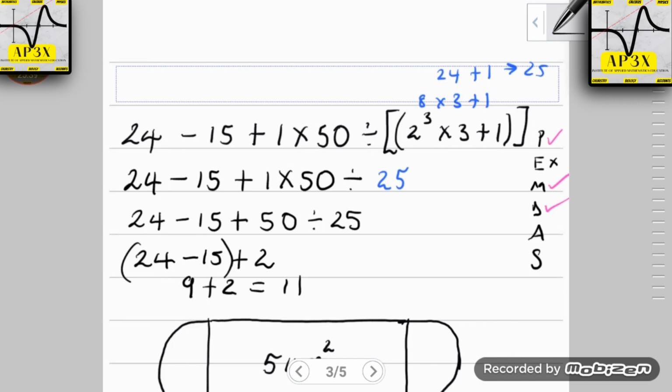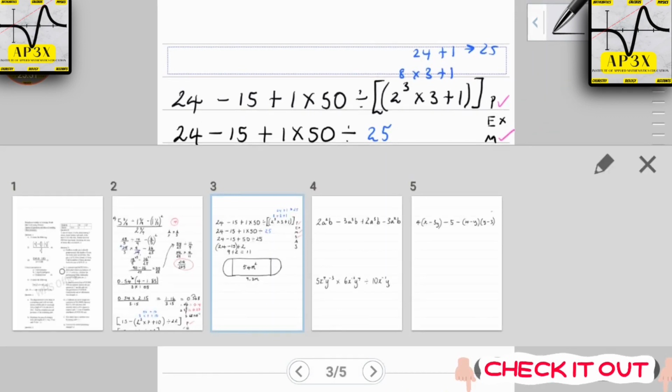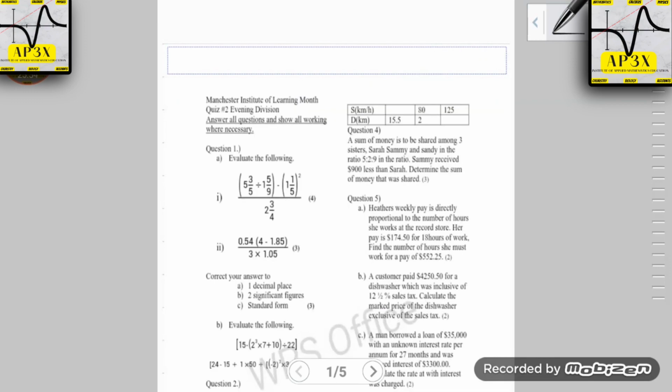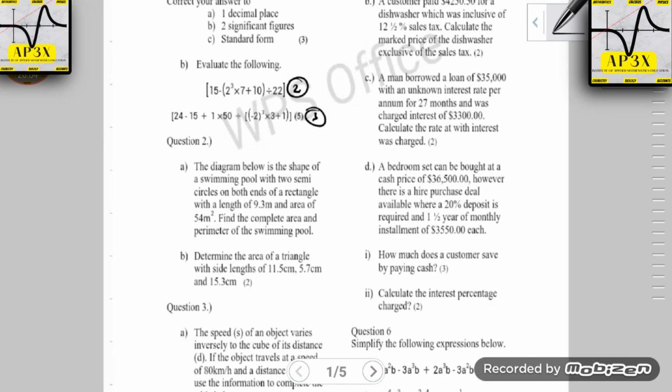All right, so I'm really hoping that going forward, after this thorough explanation of PEMDAS, along with my other tutorial videos, you guys should be able to avoid making these really fundamental mistakes. All right, so that takes care of that problem. That particular question was worth in fact a total of 5 marks. So this was 2 for this question here and 3 for this one here. Right, so that takes care of the fundamental aspect of this particular paper. We're going to be moving into the measurement section of this paper, and here's what we have then.